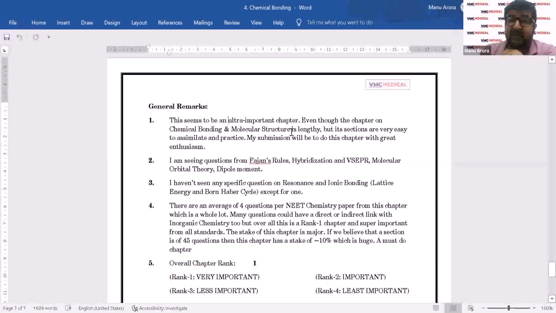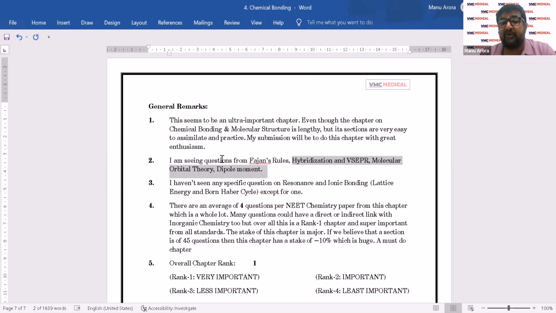Even though the chapter on chemical bonding is lengthy, the sections are very easy to assimilate and practice. So friends, this is more than an achievable chapter. And believe me, on my ranking scale, I have put this at roughly 4 questions per NEET chemistry paper from this chapter, which is massive. It's more like a volcanic chapter. So you can see questions coming from Fajans rules, which was practically just once. Loads and loads of questions coming from hybridization, VSEPR, molecular orbital theory, and dipole moments.